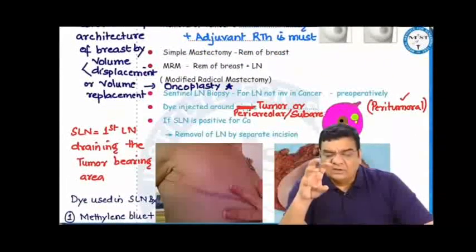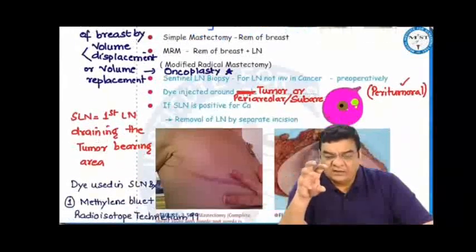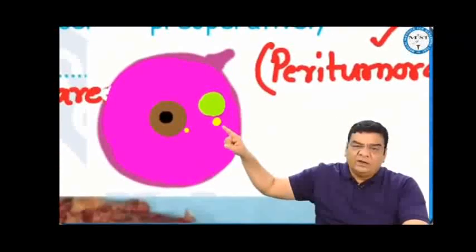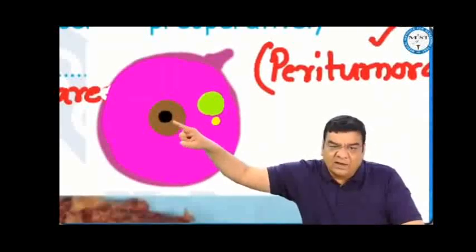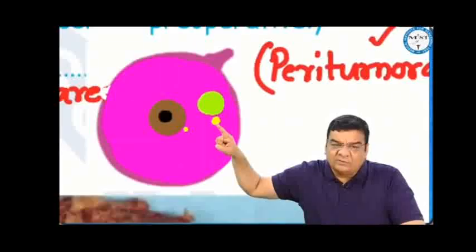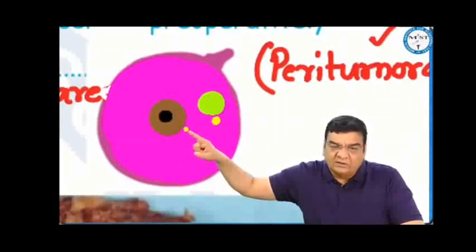Many times, before the operation, we feel that lymph nodes are not involved in cancer. If we have to find out whether the lymph nodes are involved or not at the time of operation, then before the operation, we can inject a dye either around the tumor, that is in the peritumoral area, or we can inject the dye around the areola, that is in the periareolar region, which can also be called a subareolar region. The brown color, what you're seeing, this is the areola. The black thing is the nipple. So we either inject the dye around the tumor, that is peritumoral. If this is not an option, then periareolar, that is around the areola.